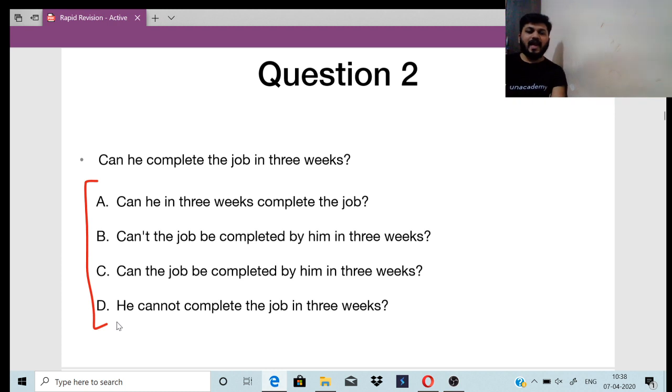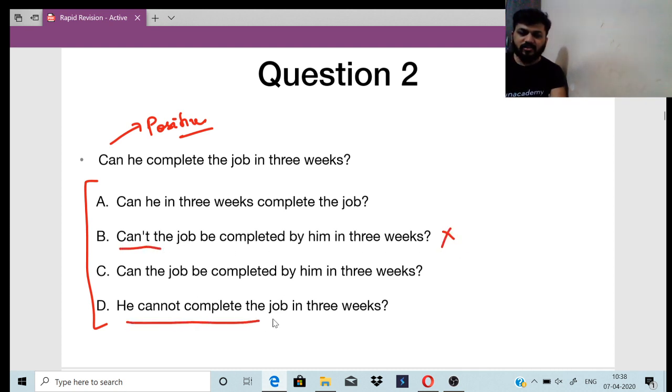Right? Can he complete the job in 3 weeks? So basically, this is in the positive sense only, right? We are asking him to complete his job, so it will never be option B. Okay, option B is wrong. Can't the job be completed? And option D is also wrong because the word can is important, right? The word can is important. So B and D both are wrong.